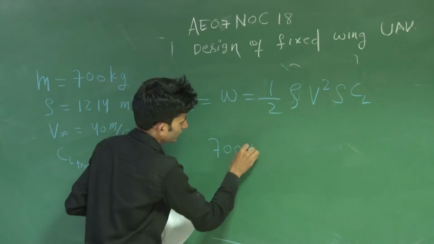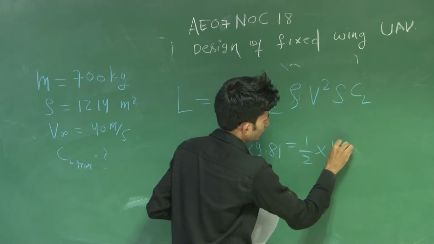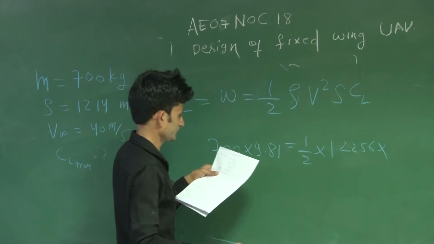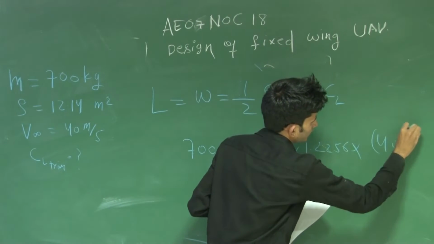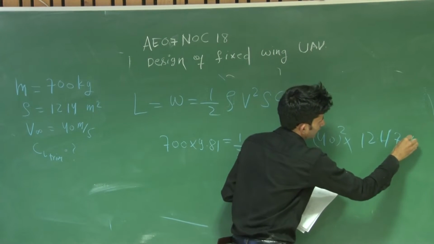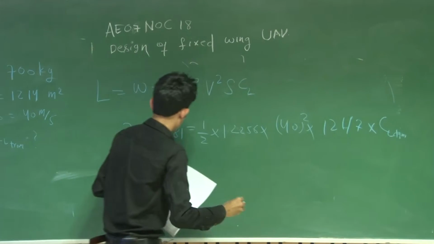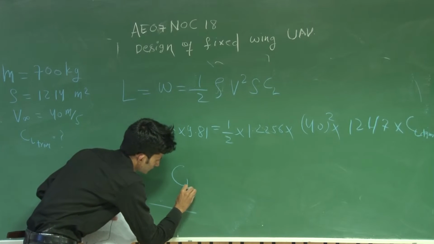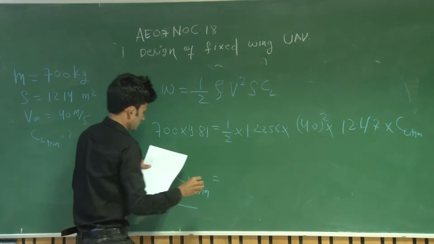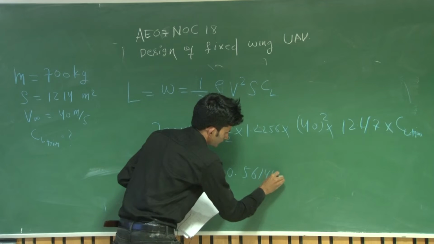So 700 into 9.81 equal to 1 by 2 into 1.2256 into speed is given 40 meters per second, so 40 square into area 12.47 and CL trim. If you solve this, you will get CL trim equal to 0.56144.